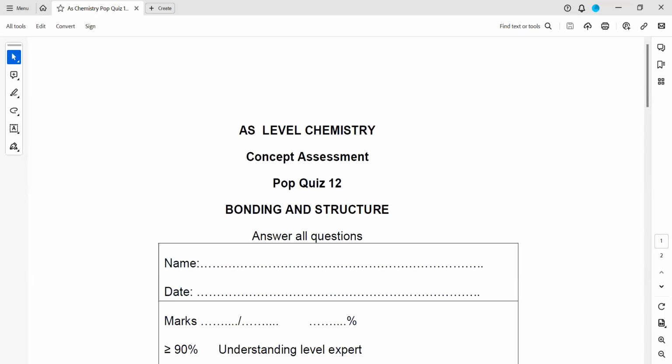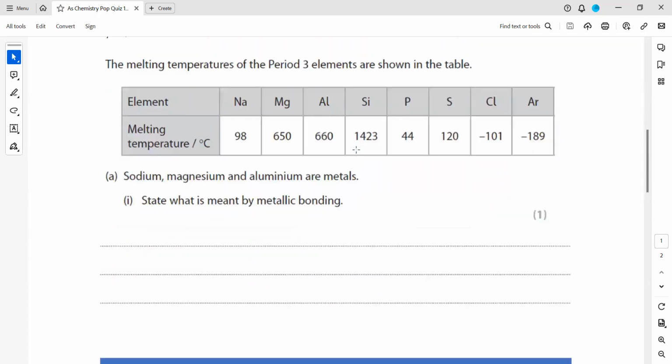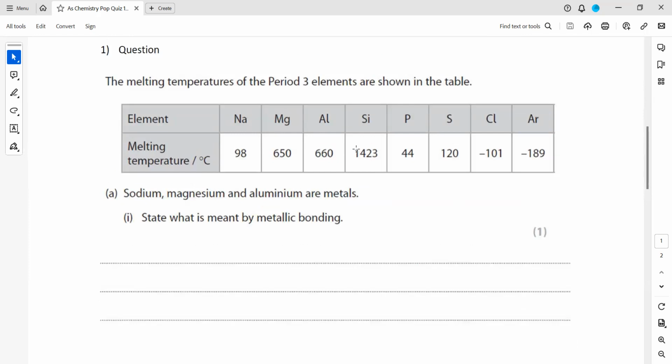So this was pop quiz 12, which was related to bonding and structure questions. In the first, sodium, magnesium, and aluminum are metals. State what is meant by metallic bonding. So you have to define metallic bonding.